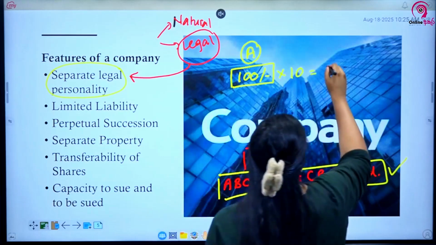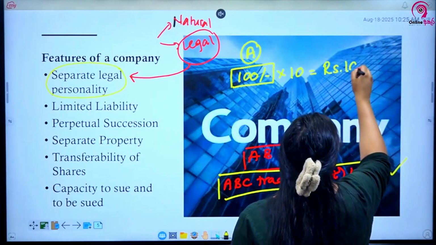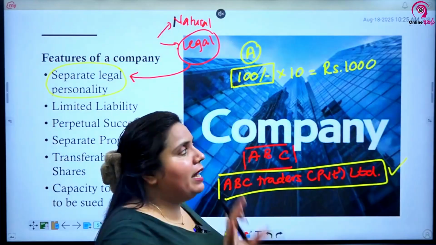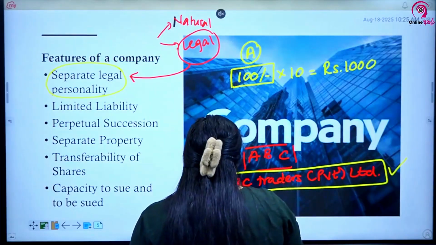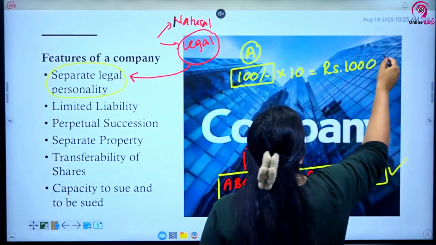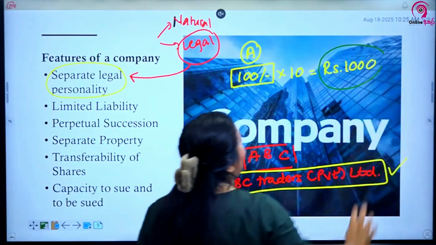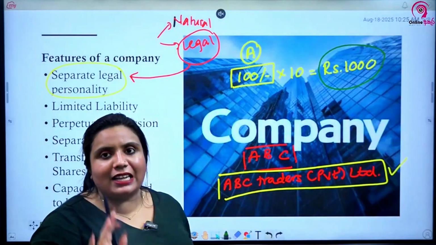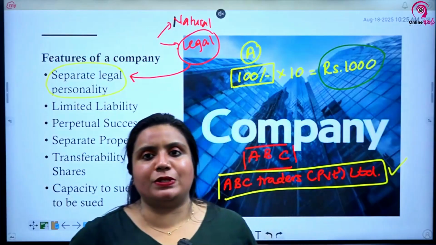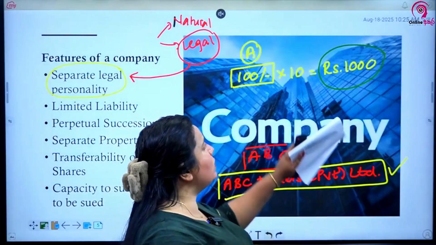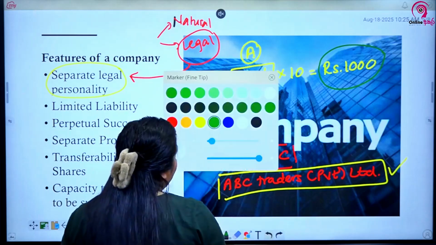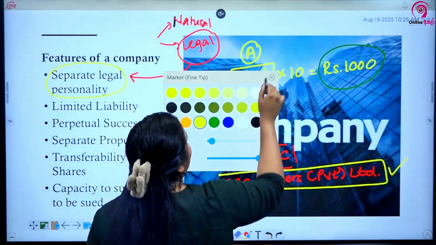Meaning he has to spend how much? 1000 rupees to buy the shares of the company, right? His liability is limited to this 1000 rupees. He doesn't have to spend even a rupee more. His liability is limited to this 1000 rupees and nothing more. That is what we call limited liability. In case the company collapses, the maximum that A will lose is this 1000 rupees. In case there is an unpaid amount of this 1000 rupees, that amount A will have to give.